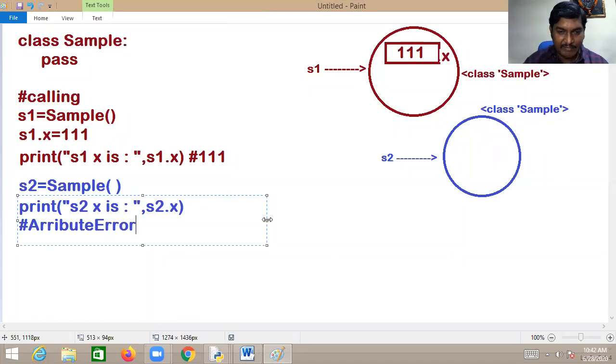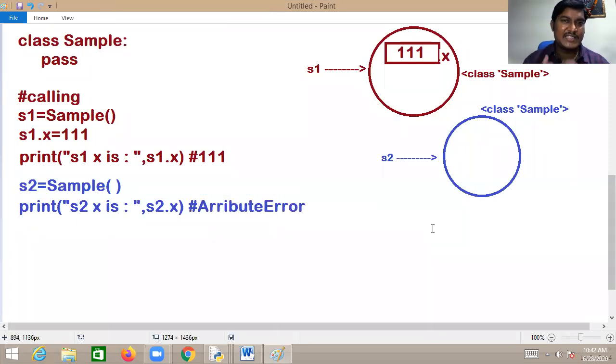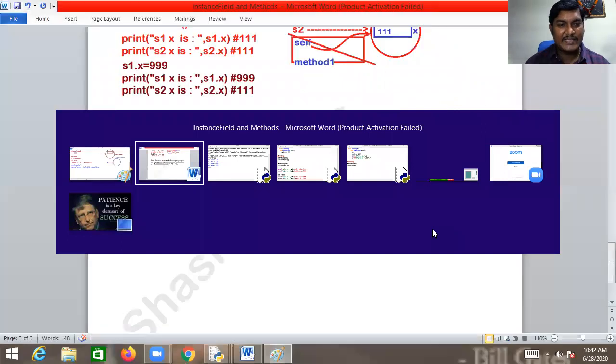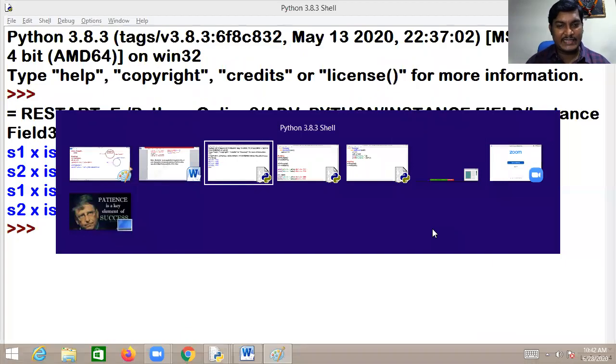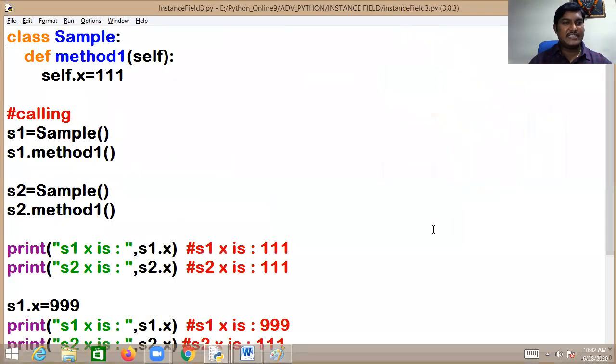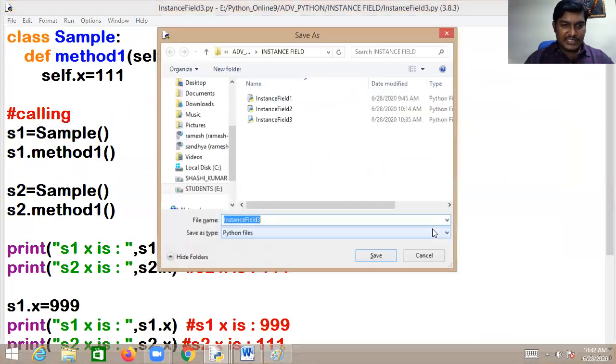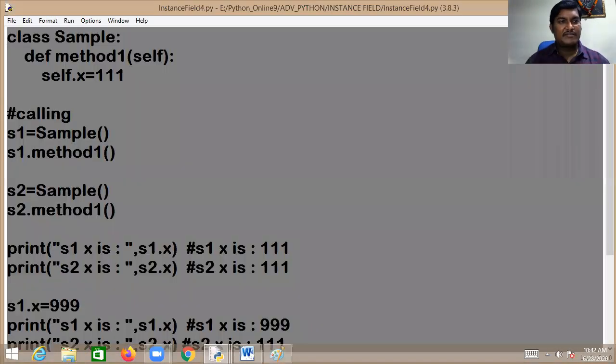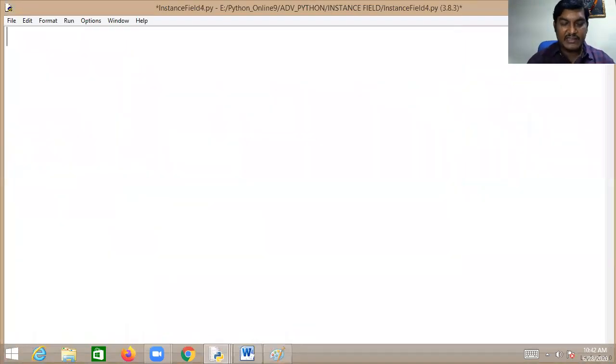Yes, okay. Let me do up to this. Come on, guys. Go with that. I want to go with what? Just instance field example 4.py. We have to blast a concept like anything.